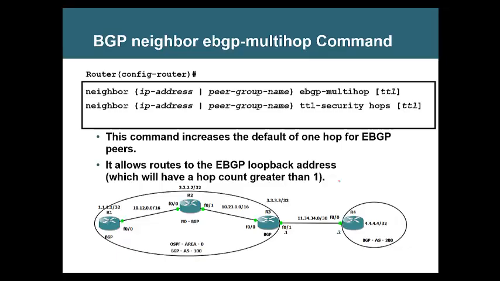So EBGP needs to be directly connected. Now, if you are trying to form neighbor between EBGP routers using loopback, are they connected directly? No, they are not.